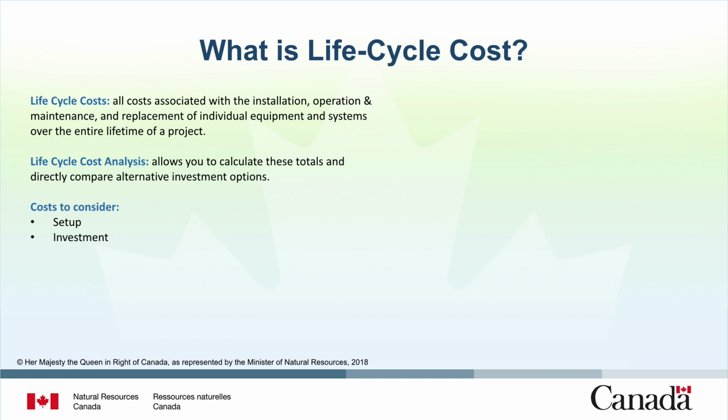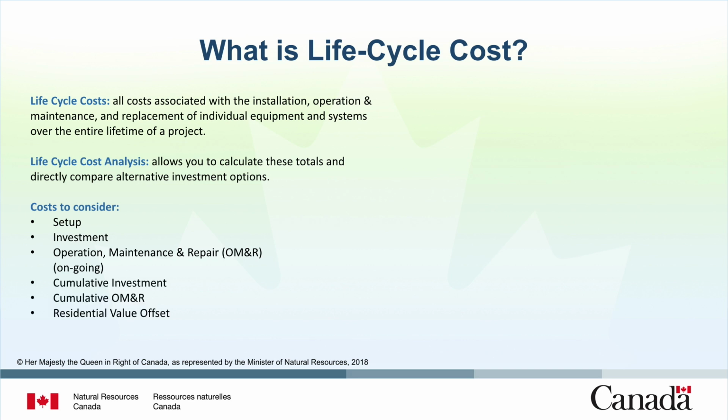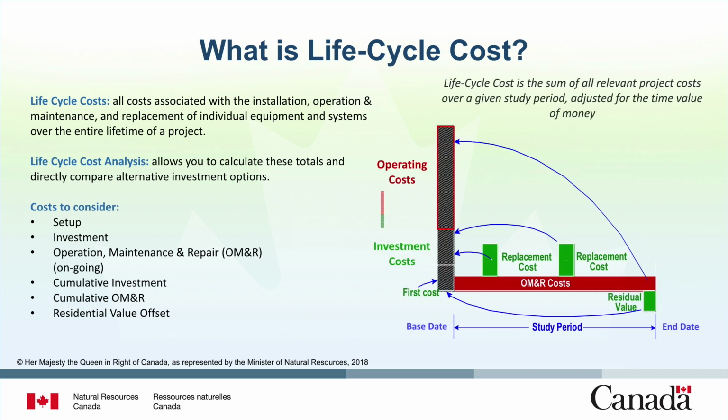First, initial investment costs occur at the beginning of the study period. Second, operations, maintenance, and repair, also known as OM&R costs, such as energy, routine maintenance, and periodic repair costs, occur continually throughout the study period. Third, planned replacement costs, like replacing an HVAC system, occur at scheduled times during the study period. Fourth, at the end of the study period, there may be a residual or remaining value for the equipment or systems. These costs will need to be adjusted for what is called the time value of money. This adjustment is necessary to determine present values because these costs occur at different times. The sum of all these adjusted values is called the total life cycle cost.